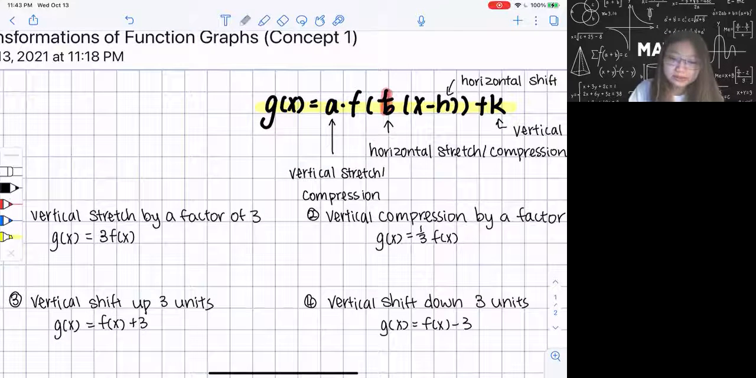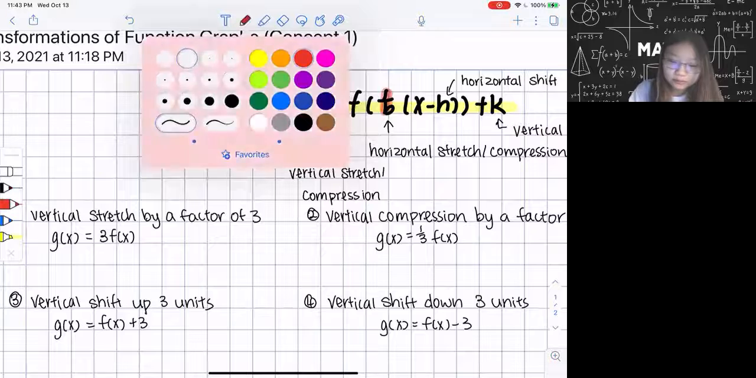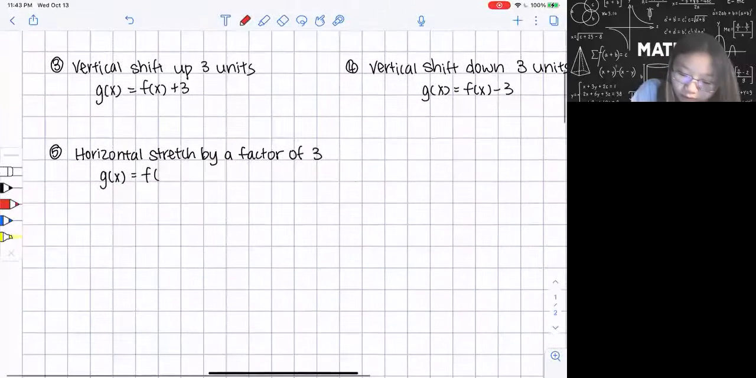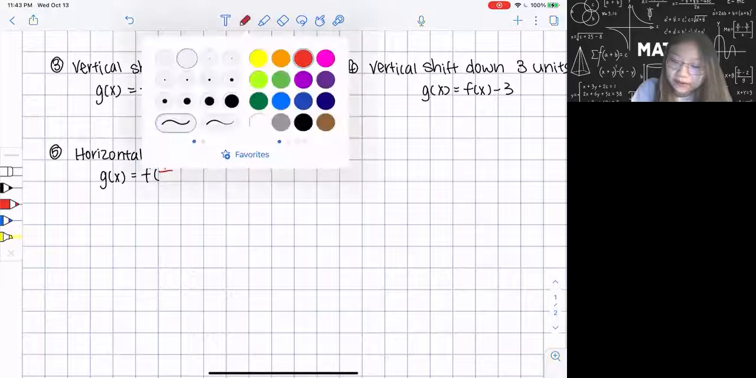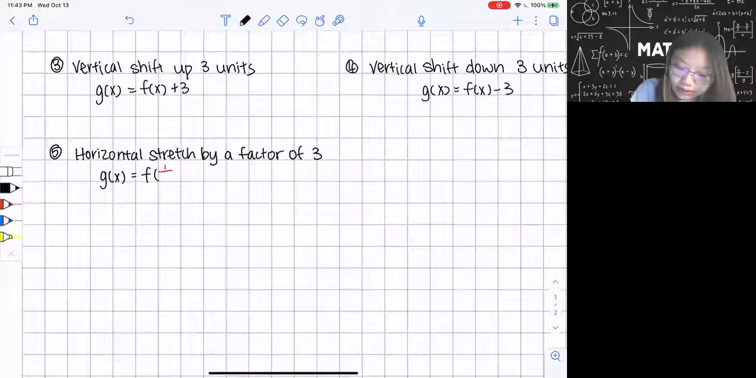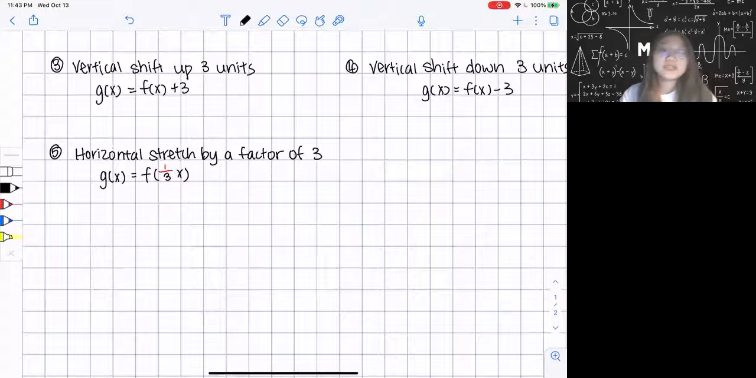So what I'm gonna do is put this 1 over first over here. So 1 over, and you know that b is just a factor, which in this case is 3. So I'm gonna put 3 here and x. So basically my g of x equals f of 1/3 x. So that's how you do horizontal stretch. Basically you're putting 1 over 3 inside here. So for example, if a factor of 7, I'm gonna put 1 over 7x here, okay?